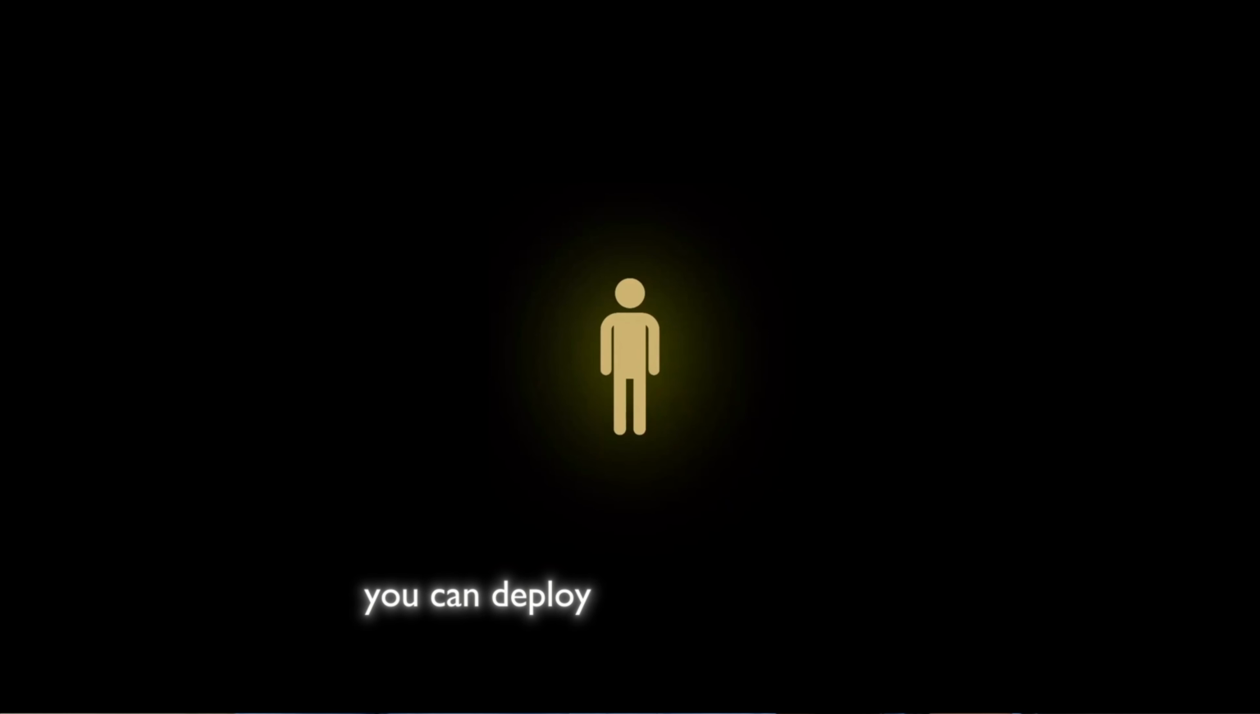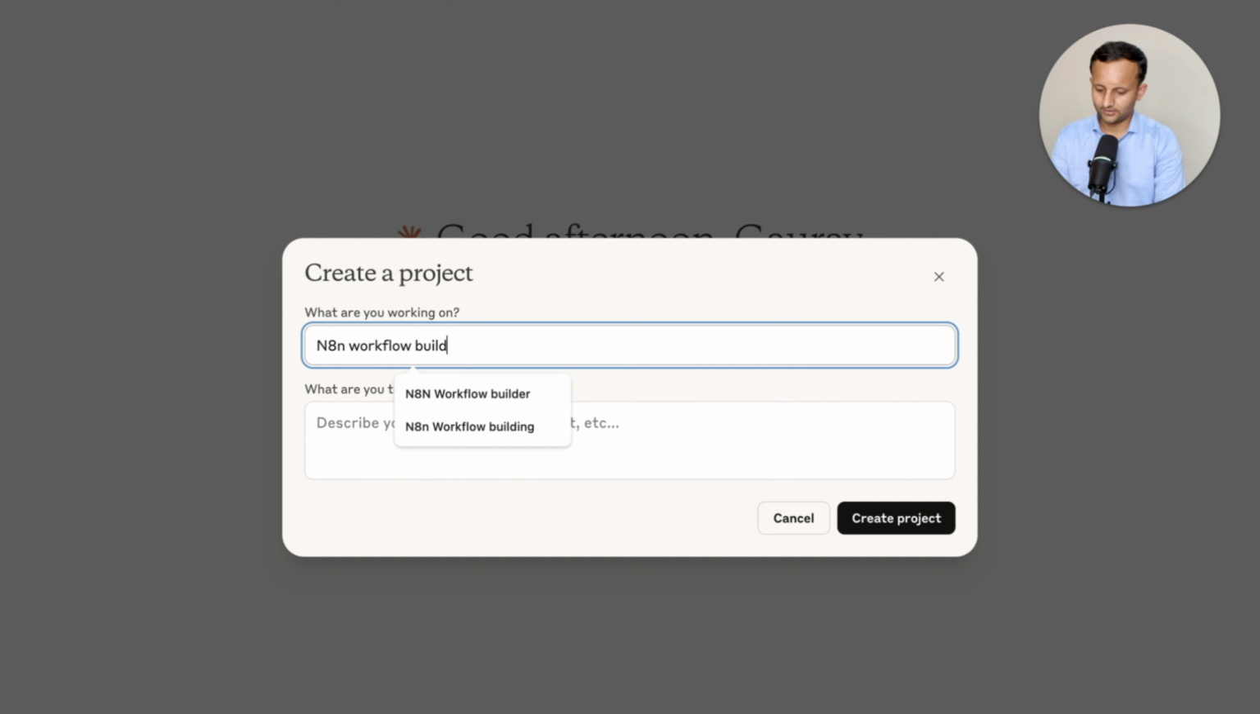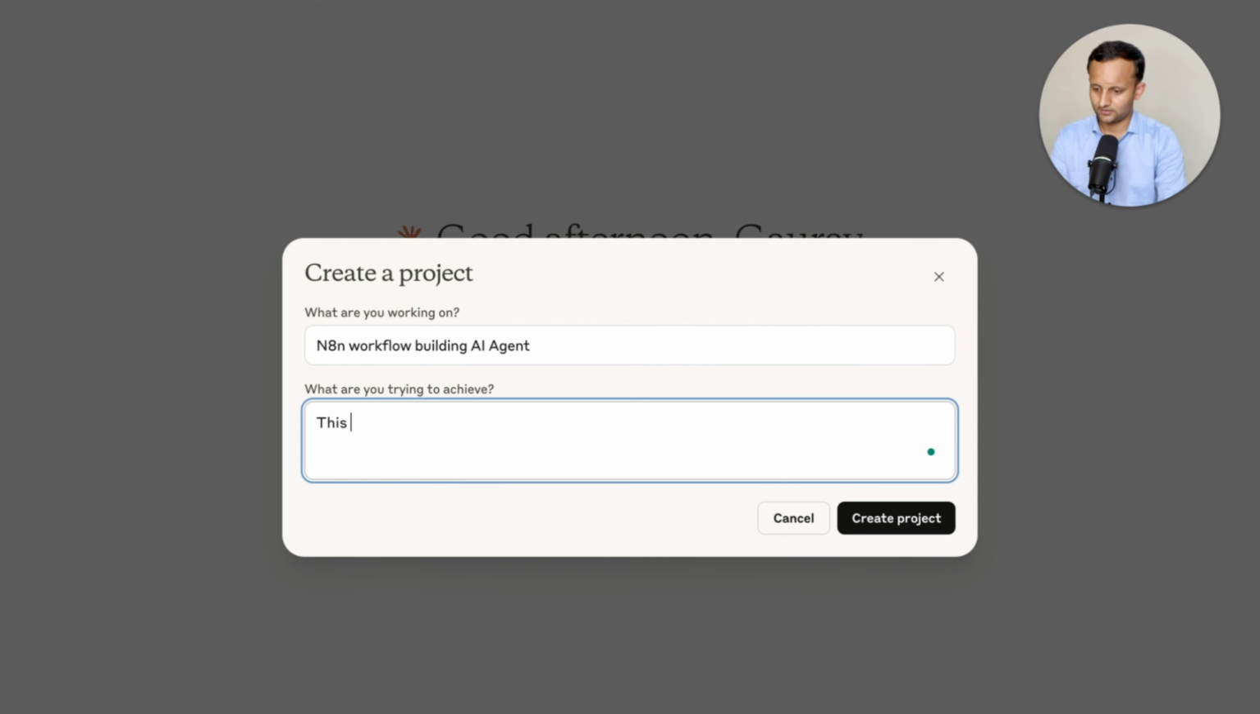This is an n8n workflow building AI agent. It creates production-ready AI agents on n8n. Now we have created the project. As you create a project, you will see all your projects listed here. Now I'm here.